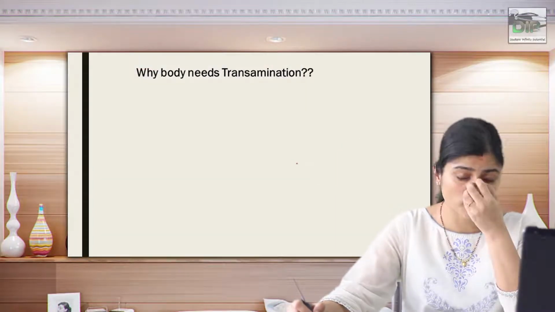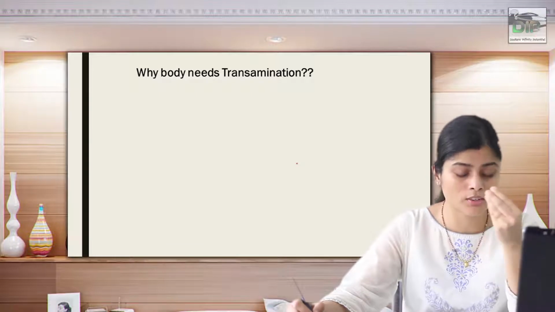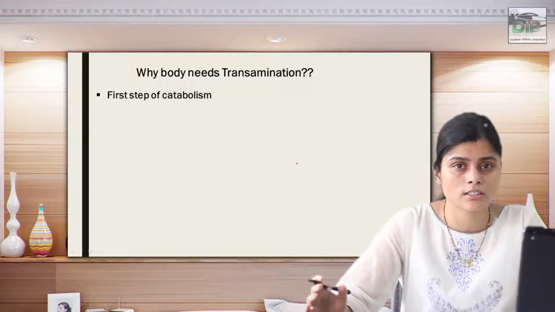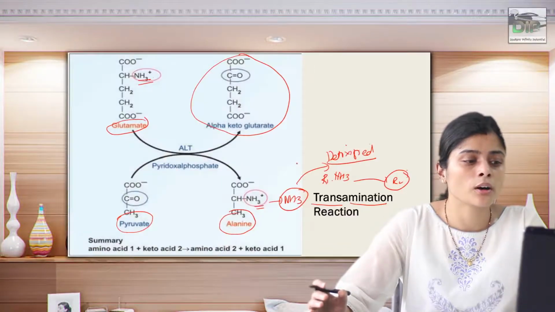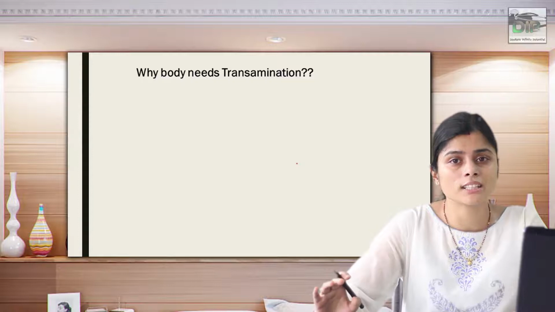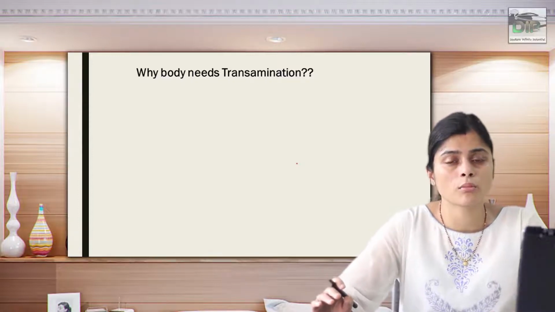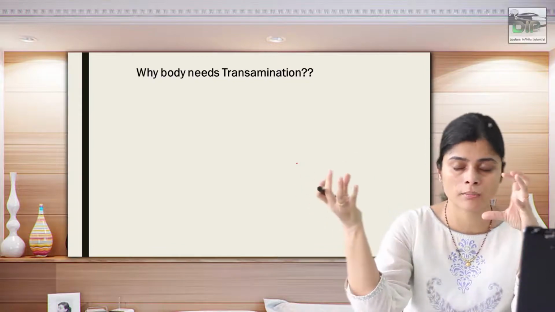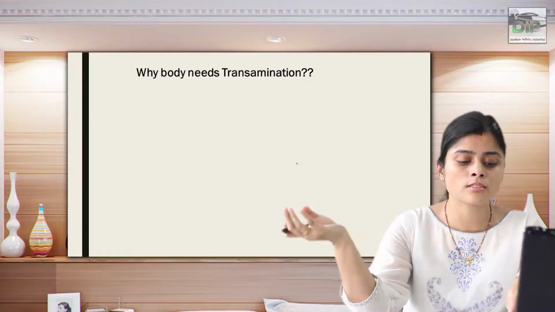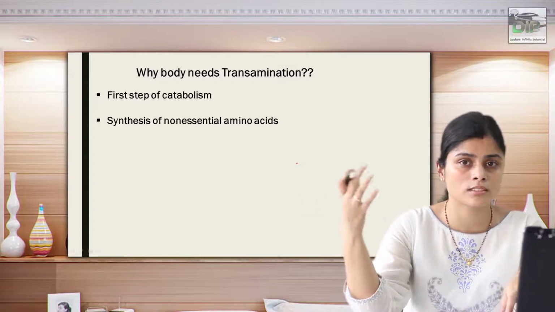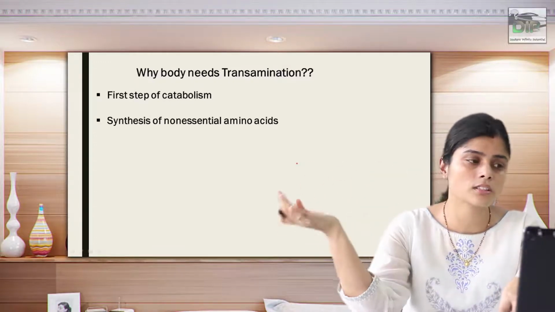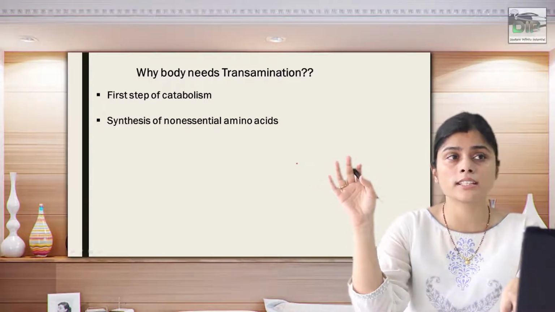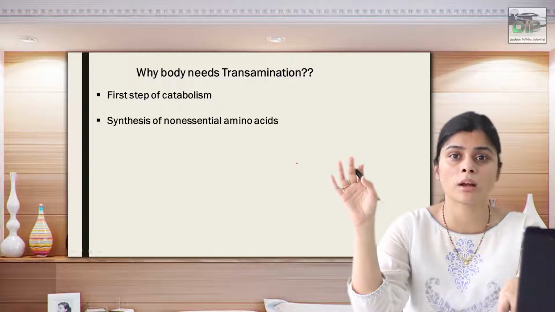Now why does our body need transamination? Why is transamination a big necessity for the body, though it's not a very major reaction taking place in the body? Transamination is needed because it is the first step in catabolism. Catabolism means the catabolism of the amino acid into the carbon skeleton and the nitrogen skeleton. The nitrogen skeleton ultimately gives ammonia, which is liberated, and then it needs to be detoxified. The second important thing is that transamination is the basis of synthesis of non-essential amino acids.